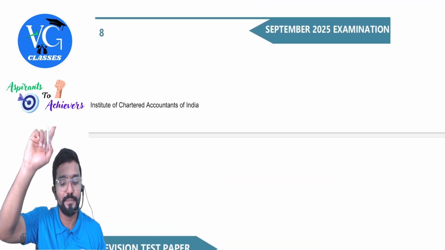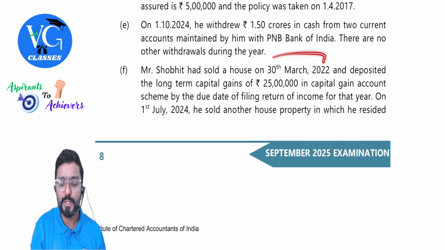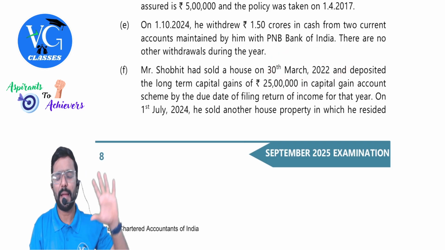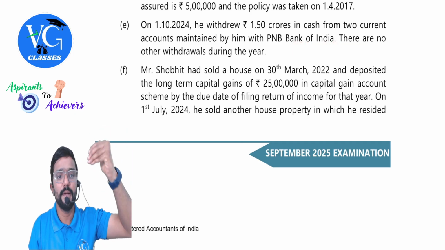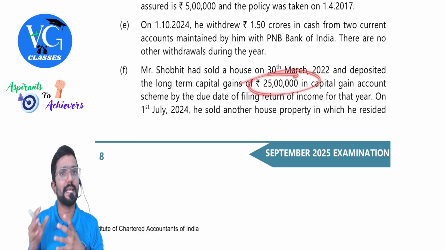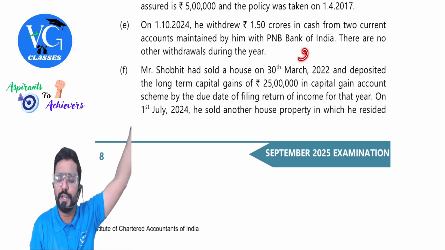Guys, bit tricky. Please pay attention. Bit tricky. When was the old house transferred? 30th March 2022. So capital gains would already have been taken care of in 21-22. We're not bothered about it. But he deposited 25 lakh in the capital gains account scheme. Got it? Yes. He has already claimed exemption in which year?